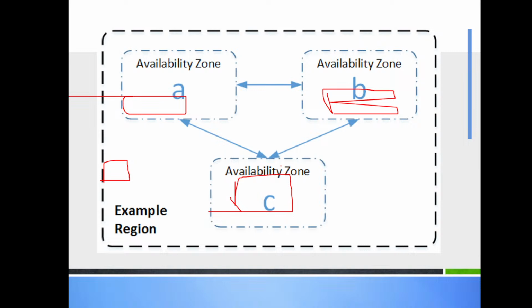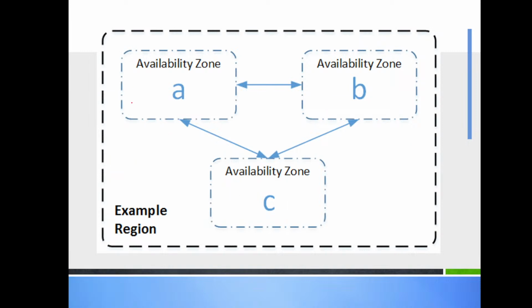So why are these data centers connected to each other? I will not go into the servers right now. I will just go to the data centers, for your S3 bucket right now. Why are these two or three data centers connected with each other? Whenever we are uploading our data, we say that the data will be uploaded in a given region, right? But behind the scenes, this is what actually happens.